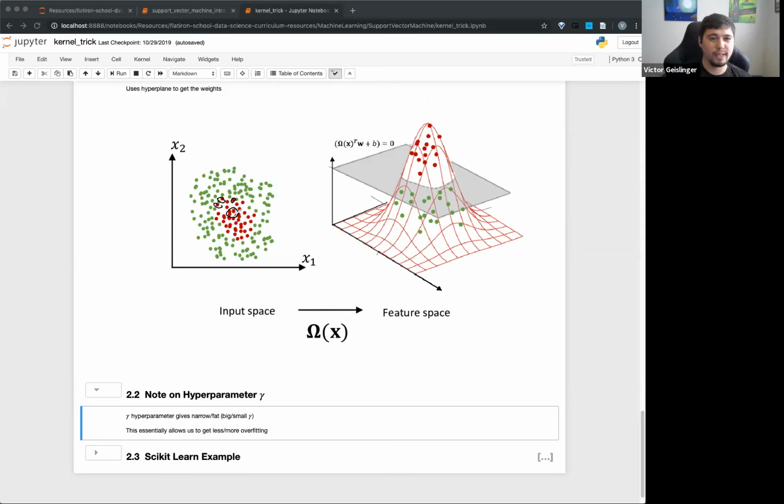Does that make sense? Some people prefer thinking of gamma like this, and some people prefer thinking of gamma as pulling up, but they're equivalent to each other. Makes sense? Any questions on this gamma in relation to the RBF?